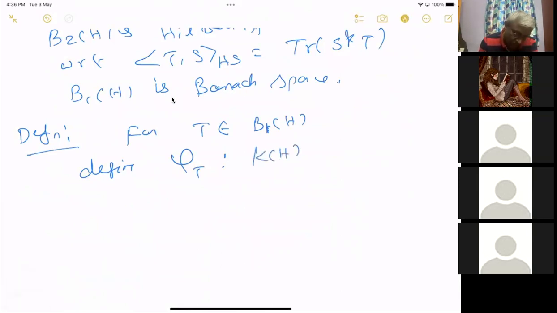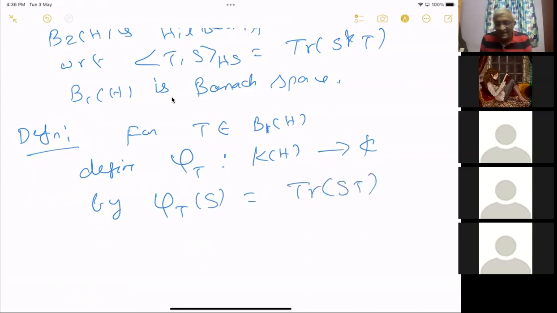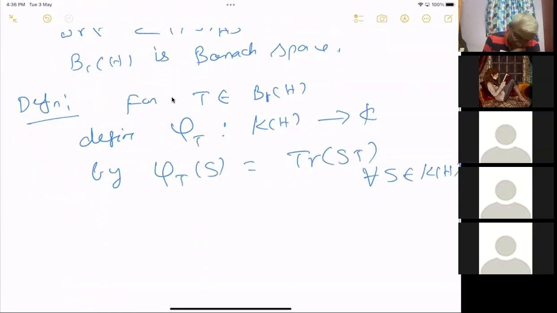We use the trace inner product kind of thing, but here it is not a Hilbert space with an inner product. So phi T of any S equals trace of ST. We can write ST or TS, it doesn't matter, since we have shown that trace of ST is the same as trace of TS. So for all S in K of H, for all compact operators, we define a linear functional like this.